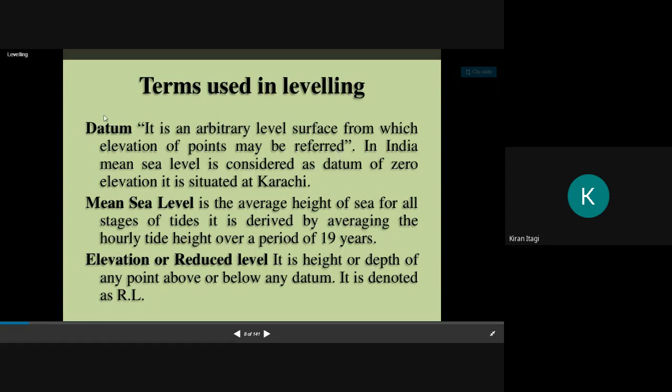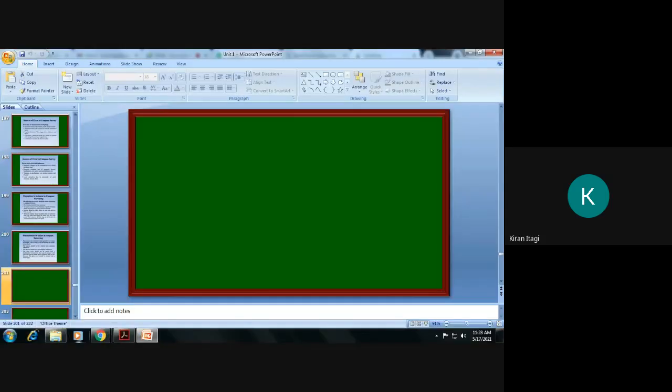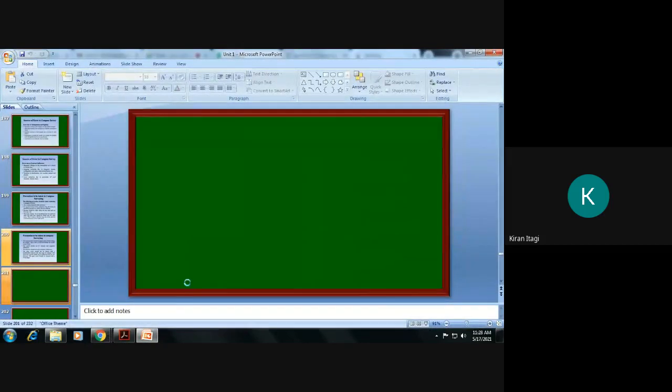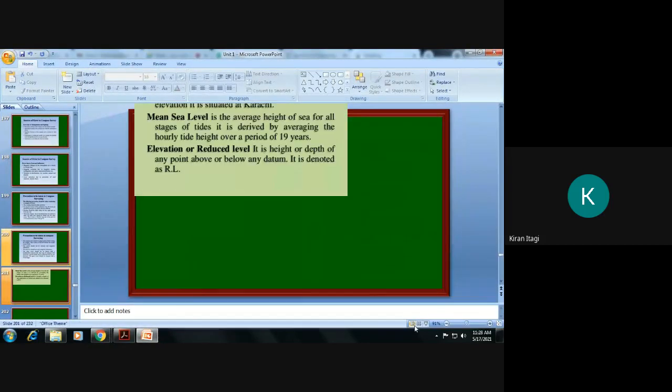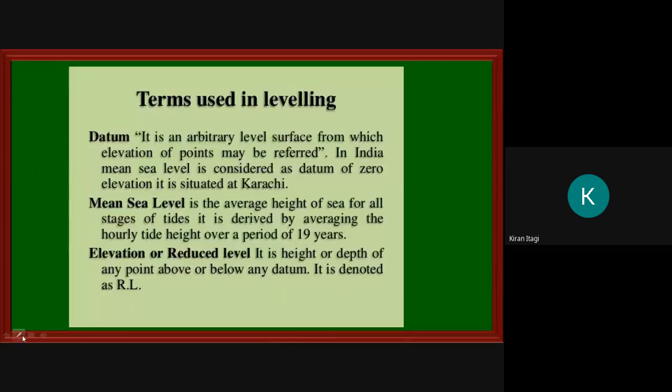Okay, with respect to one. Say, if this is my horizontal surface, and here I have some ground.